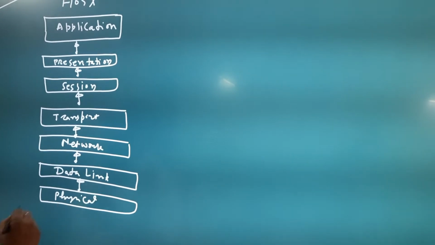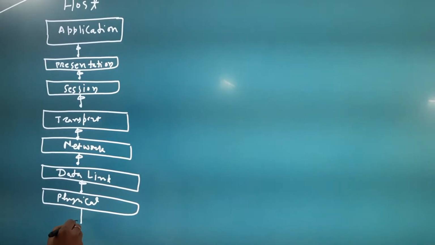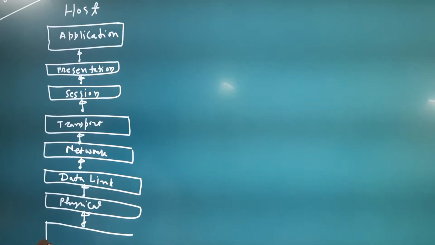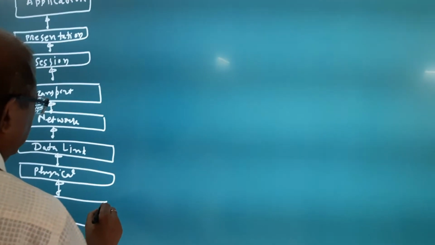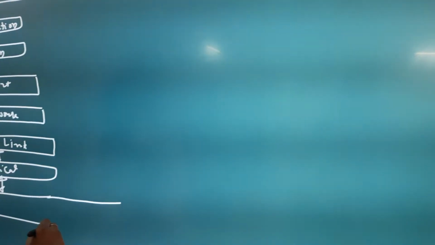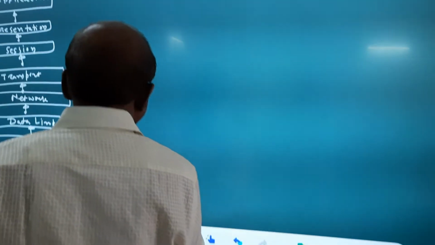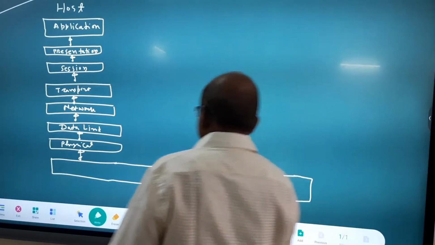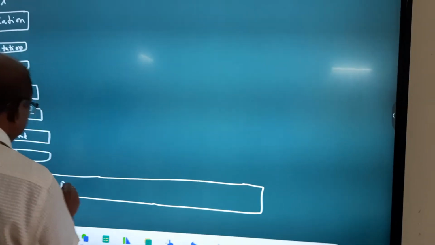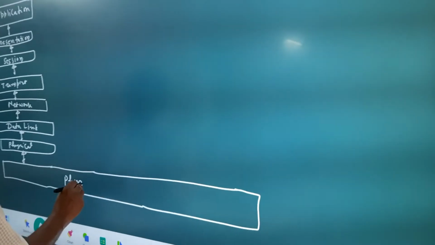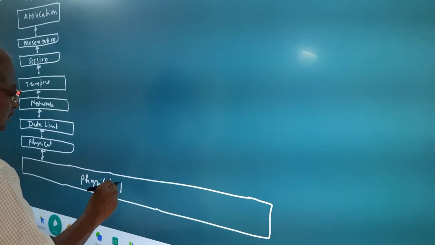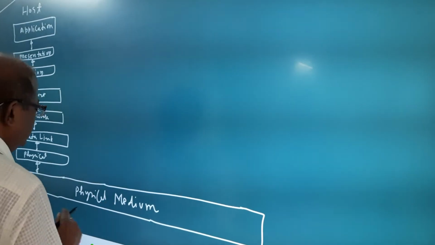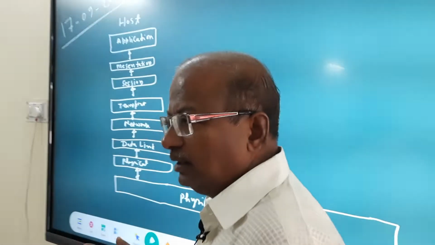This is all about the sending end side, and then there is physical medium, maybe fiber optic cable, coaxial cable, Ethernet cable. This is a different topic, physical media.